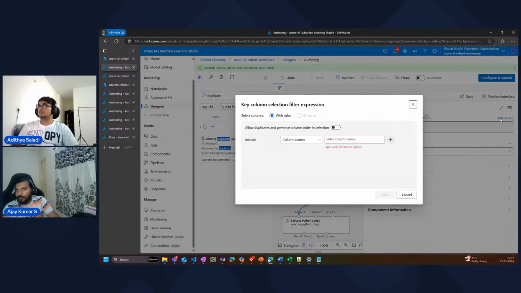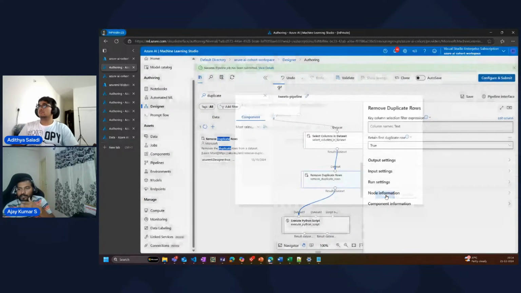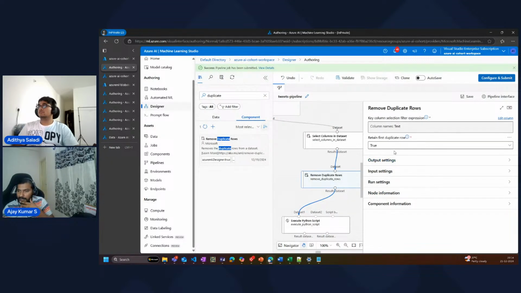I'm going to come here again. What rows do I want to look at and then dedupe? I want to look at only the text column, because in the text column I want to remove some duplicate tweets which are there. Other than that, I can have other columns, right? So that's all. I don't want to do anything else.